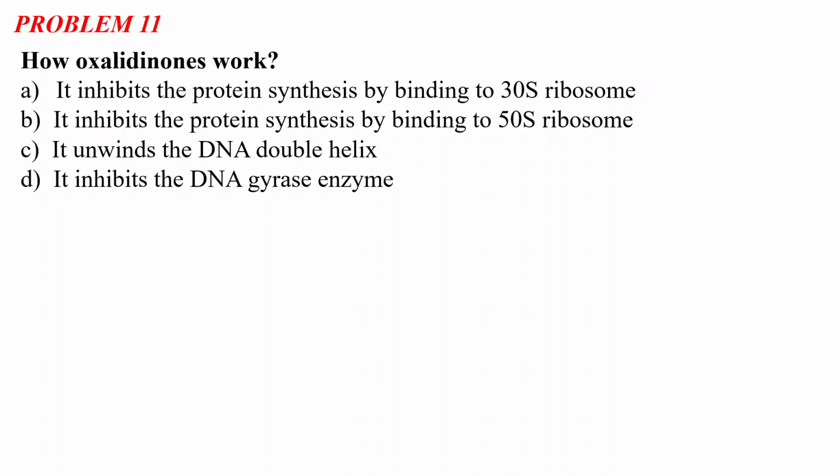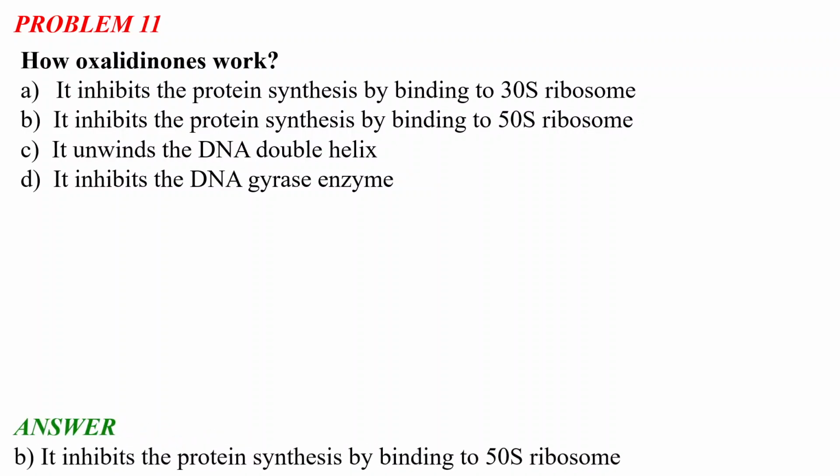Option C, it unwinds the DNA double helix, and option D, it inhibits the DNA gyrase enzyme. Oxazolidinones are an important class of antibiotics, not beta-lactam kind, not penicillin kind. You have to identify their mechanism of action. The correct answer is option B, it inhibits protein synthesis by binding to the 50S ribosome.